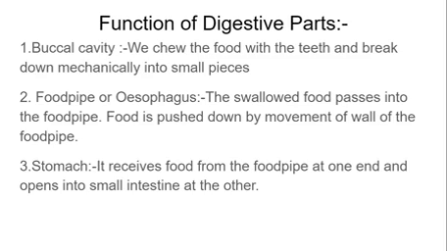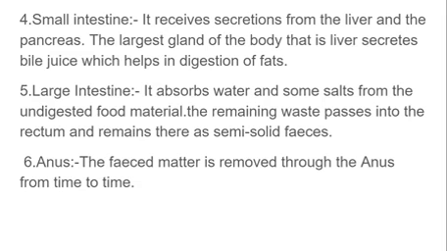Stomach. It receives food from the food pipe at one end and opens into the small intestine at the other. Small intestine, it receives secretion from the liver and the pancreas. The largest gland of the body, that is the liver, secretes bile juice which helps in digestion of fats.